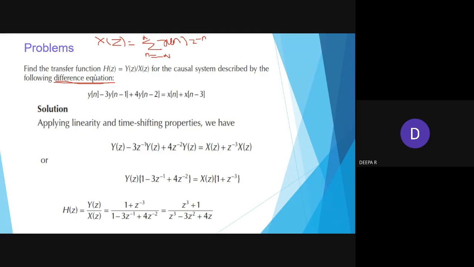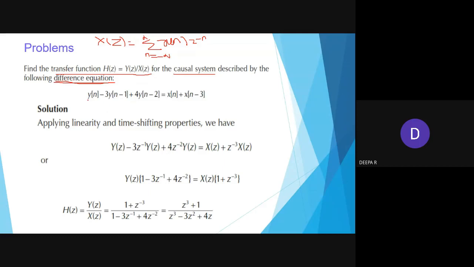Now the question is, you have to find the transfer function H(z) equal to Y(z) by X(z) for the causal system described by the difference equation. They have given an equation like y(n) minus 3y(n minus 1) plus 4y(n minus 2) equals x(n) plus x(n minus 3).